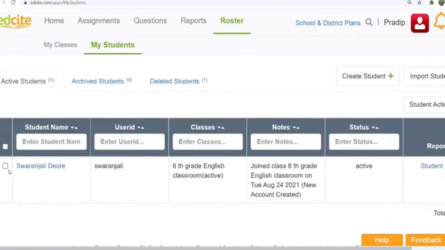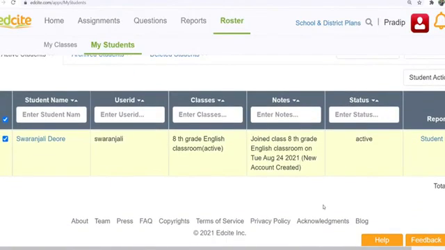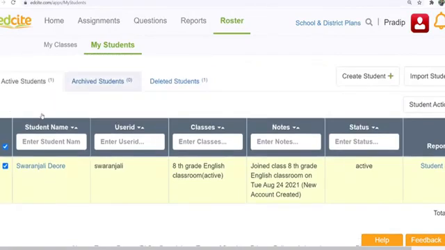Yes, I have a student in my roster. So I click here, and this one is a student which already existed in my roster. So I can use this student for the Social Studies class also.